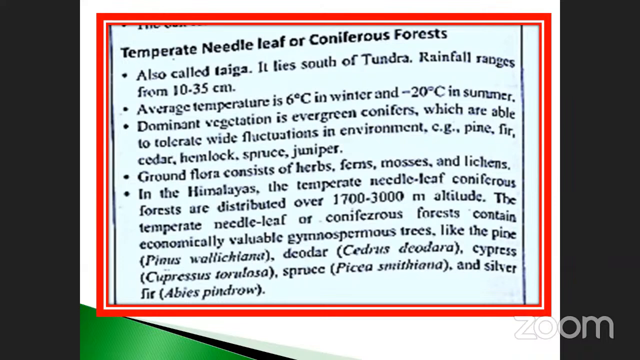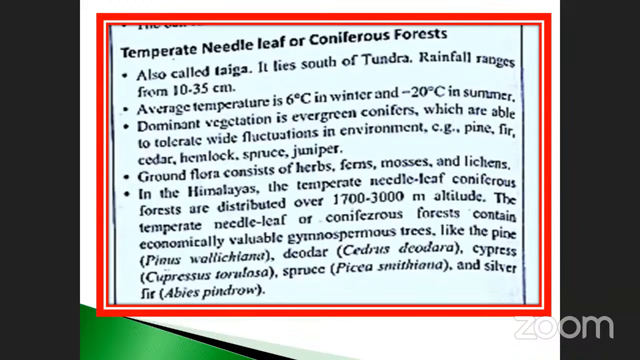The second one is the altitude. It will be 1,700 to 3,000 meters. And what are the plants? These three things are very, very important, each and every one. And how much will the rainfall range be? So these are the important points, my dear students. You must note them down.